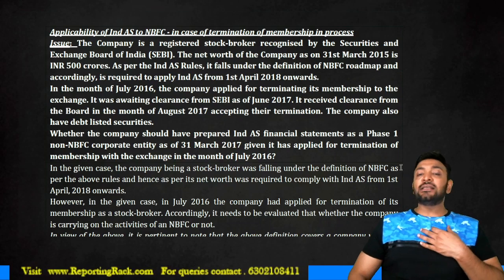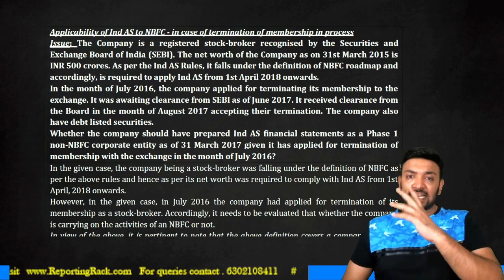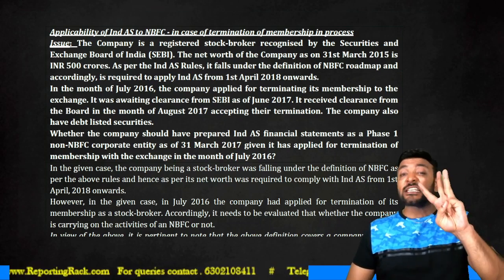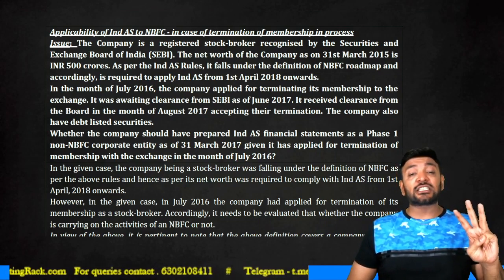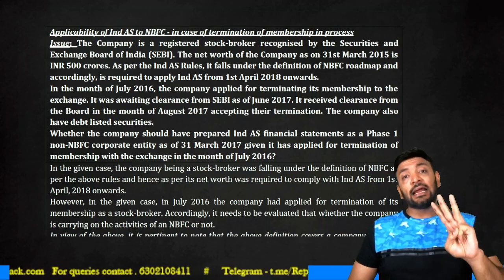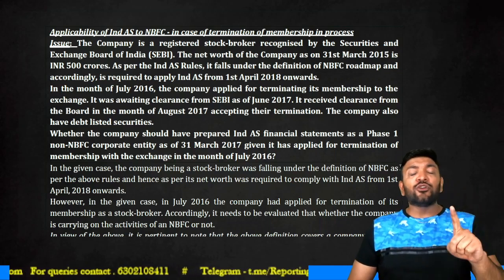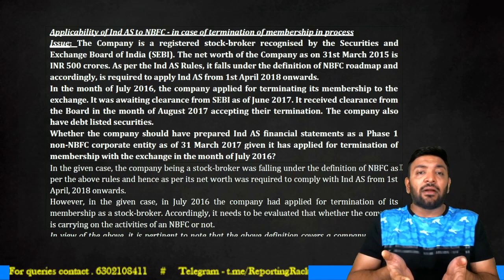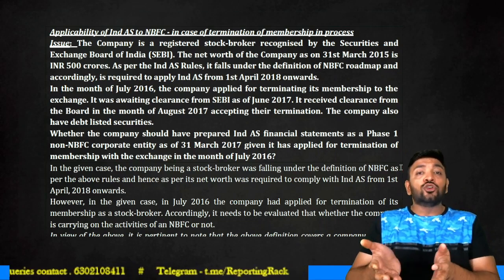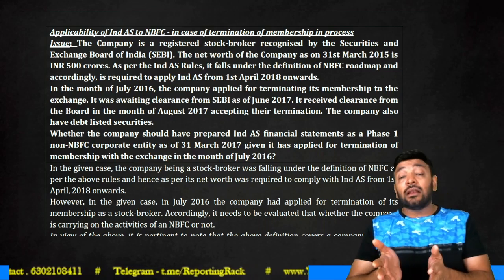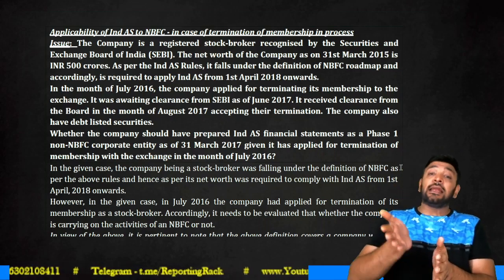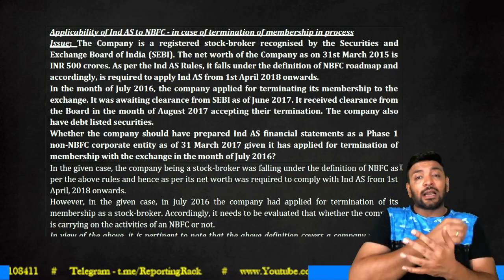So what he's saying is, if you say this is an NBFC, then it falls under the phase 3 category. That means it has to start preparing its IND AS financial statements for the year 18-19 onwards. If you say, sir, they have already applied for cancellation of membership, so it no longer pertains to the NBFC category, then it should have fallen not under phase 3 but under phase 1 itself.